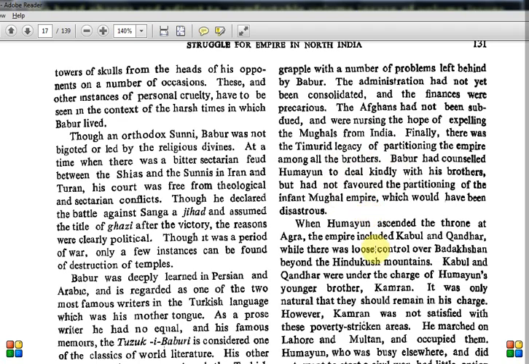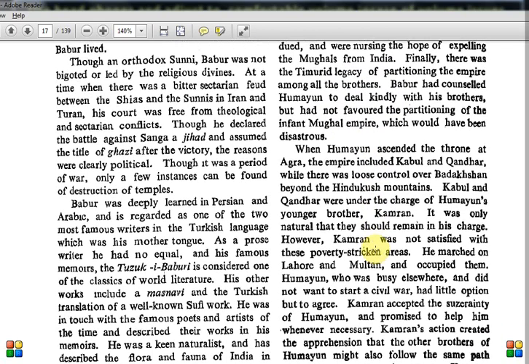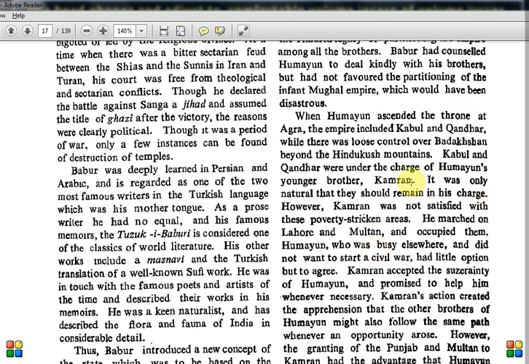So here the story is about Humayun and his younger brother Kamran, who was allocated the duty of the Afghan region, the western side of India, that is the Kandahar region, or the regions near the Hindu Kush mountains. These things in your geography, match the following questions can come. Don't think just because it's a history textbook you have to concentrate only on the history perspective. UPSC can ask match the following, like where is Hindu Kush, where is Kandahar, and a lot of other things are there, Sulaiman, Kirthar ranges in Pakistan and all.